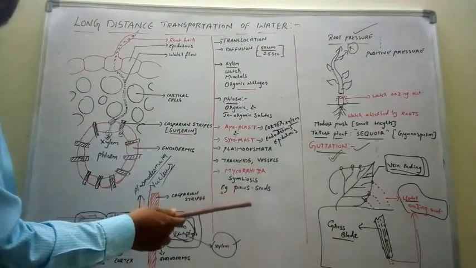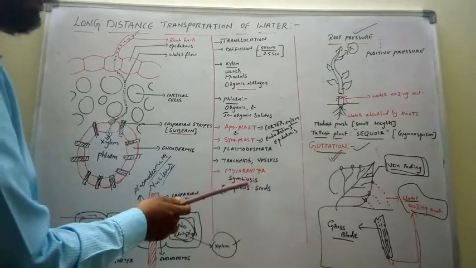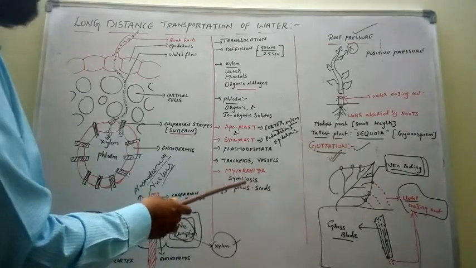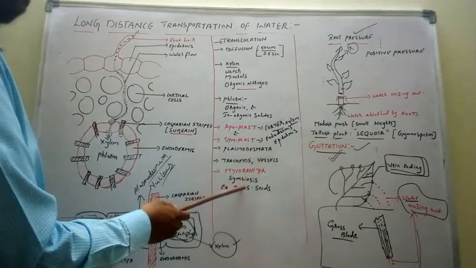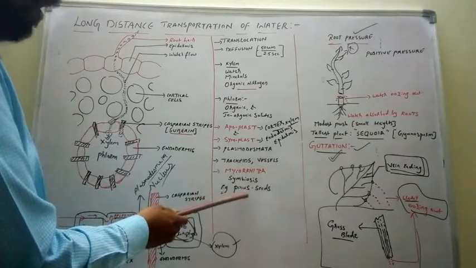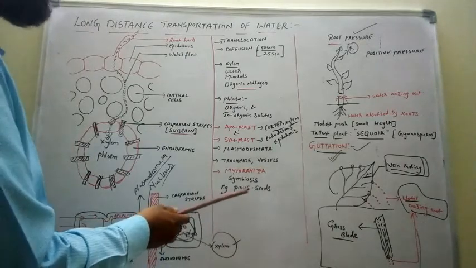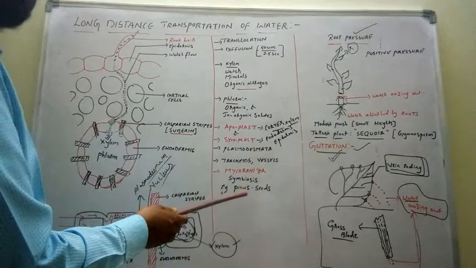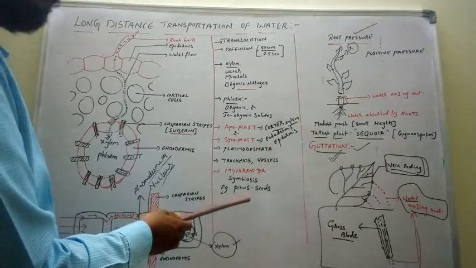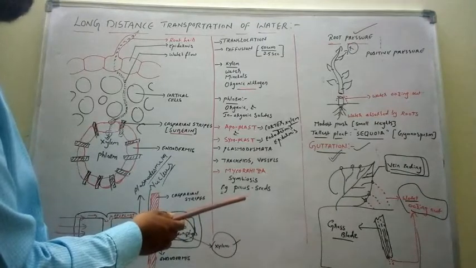That means if you separate the two symbiotic organisms, they will live independently. That is called facultative symbiosis. Obligatory symbiosis means if the two symbiotic organisms are separated, they cannot survive or live independently. So the association is permanent. That is called obligatory symbiosis.